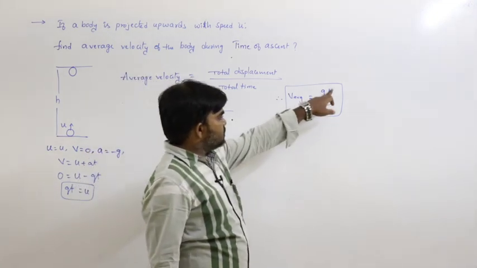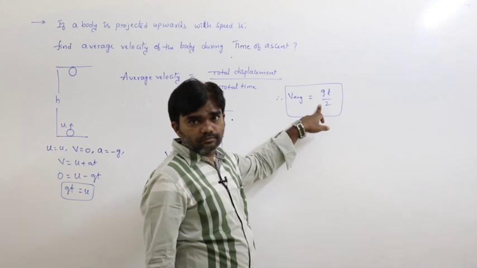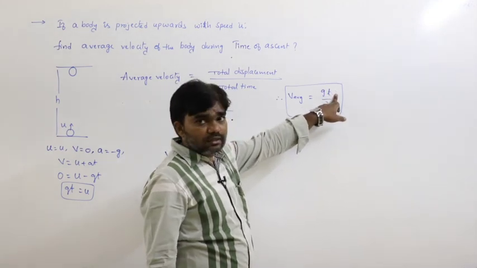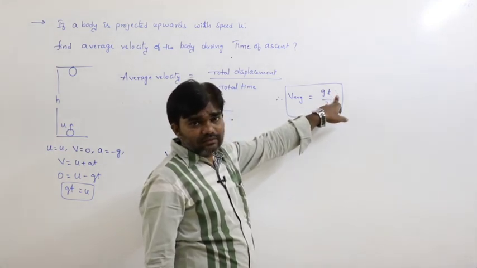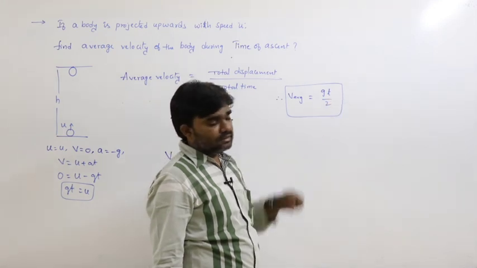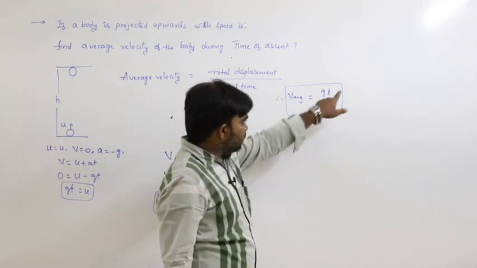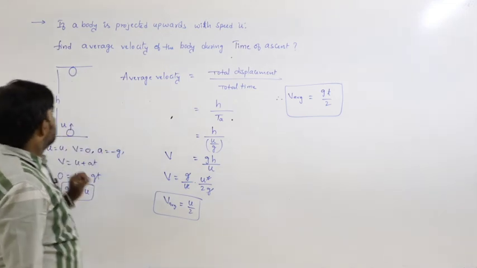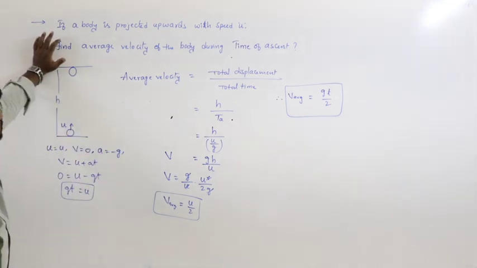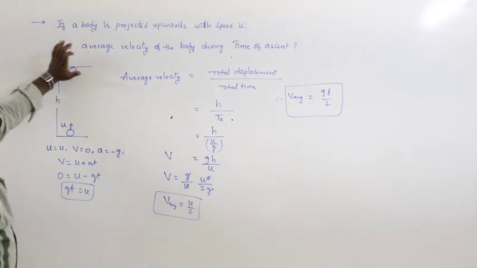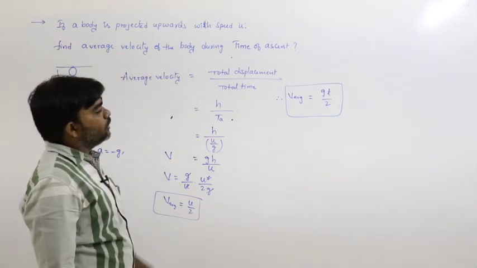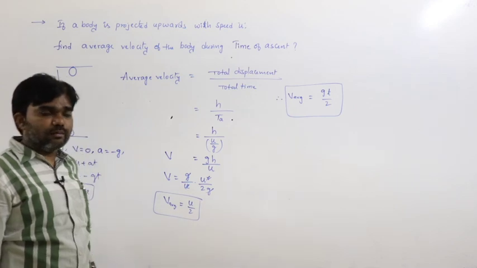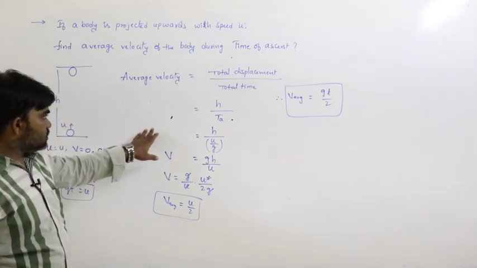So v average is equal to gt by 2, where t is the time of ascent. So if you know the time, we can calculate this. That is the situation. If the body is projected upwards with speed u, find the average velocity of the body during the time of ascent. This is the process.